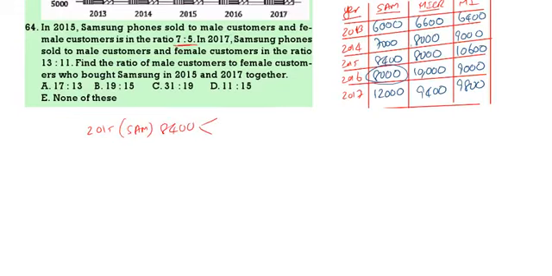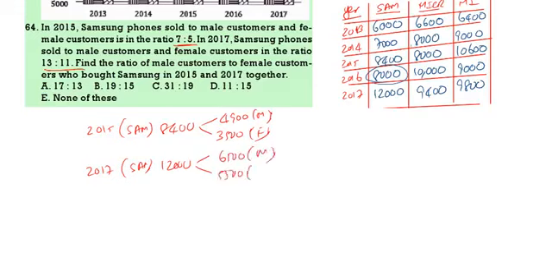Total 12 parts. So 4,900 will be males, 3,500 will be females. Now 2017 Samsung, that is 12,000. In this males and females are 13:11. Total 24, so 5 parts. So 6,500 will be males, 5,500 will be females.